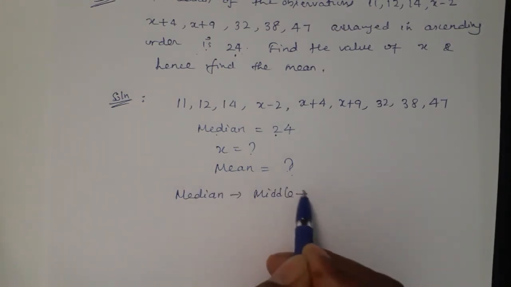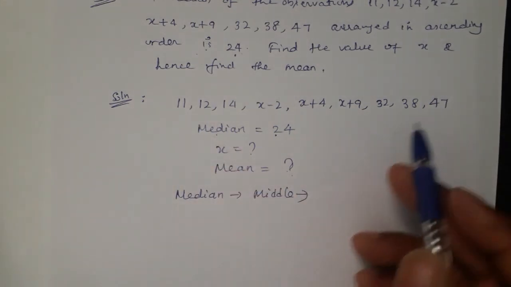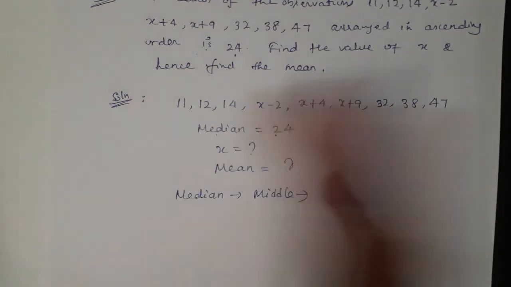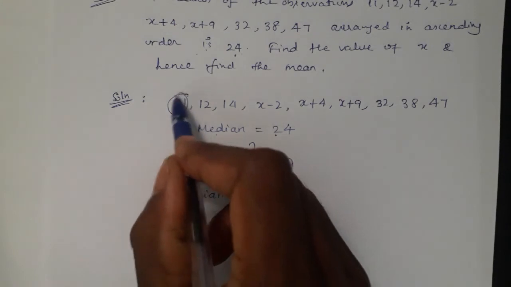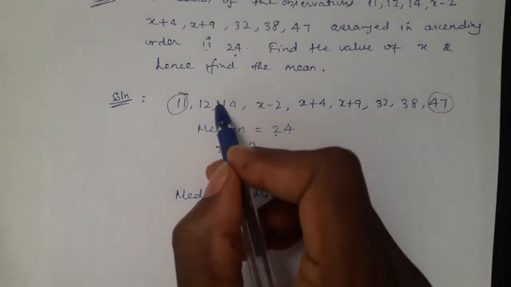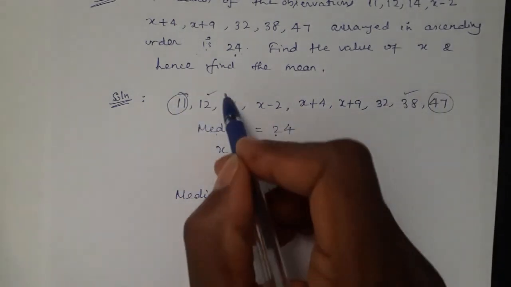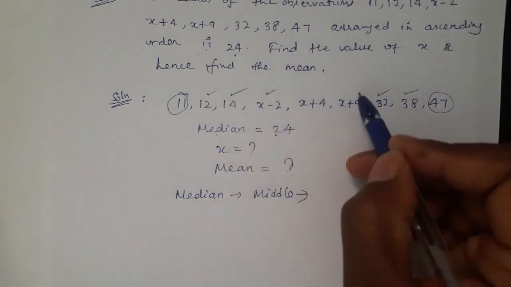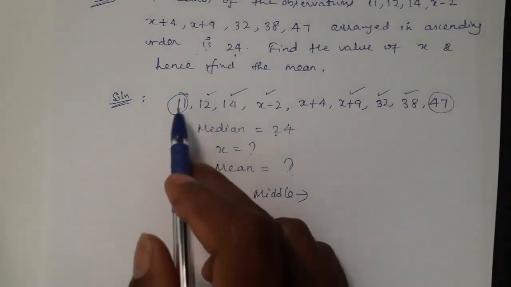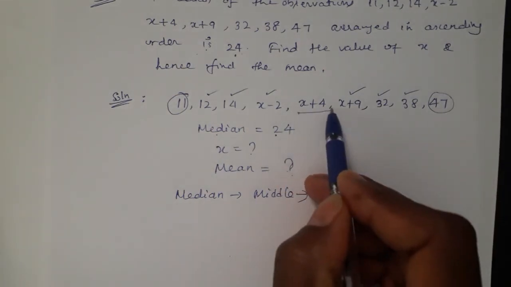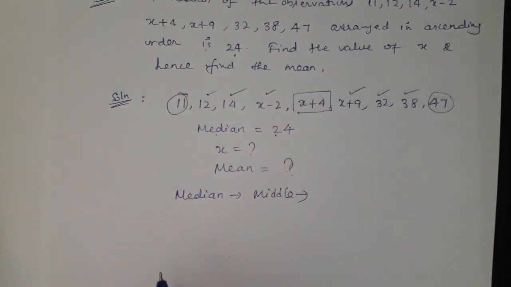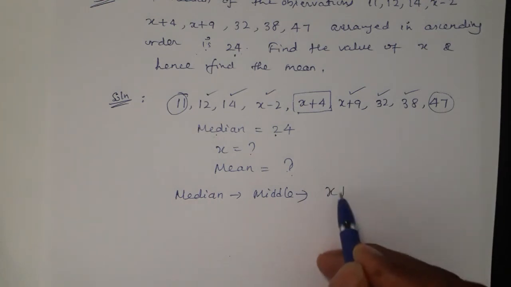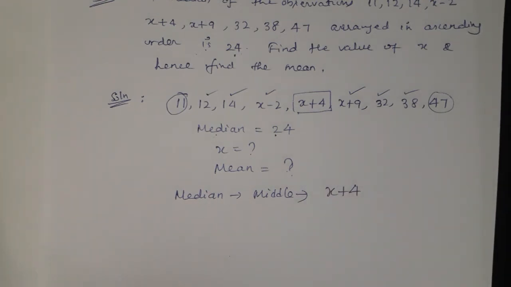So finding the middle is very simple, by eliminating from both sides. 11 and 47 eliminated, 12 and 38 eliminated, 14 and 32 eliminated, x minus 2 and x plus 9 eliminated. After eliminating all, only a single number remains. So who is the median? x plus 4 is the median.